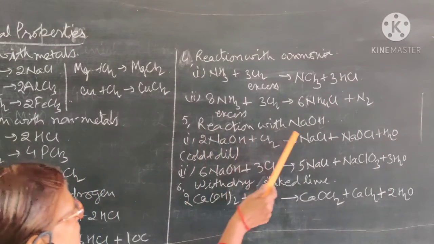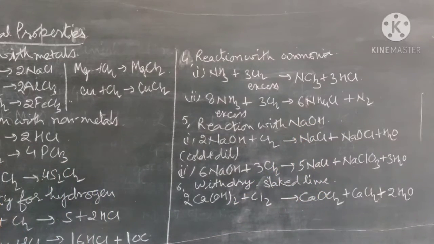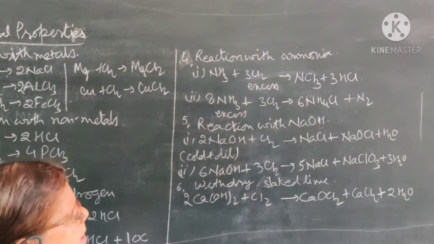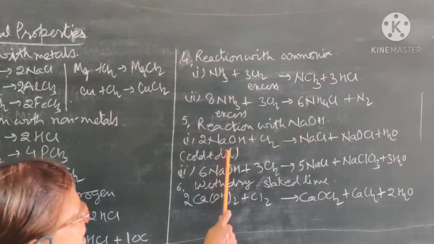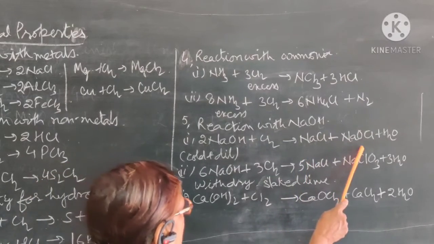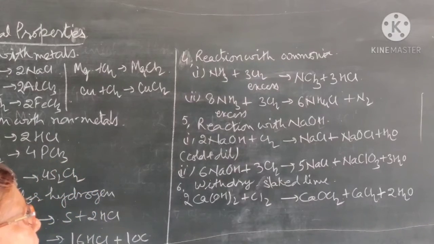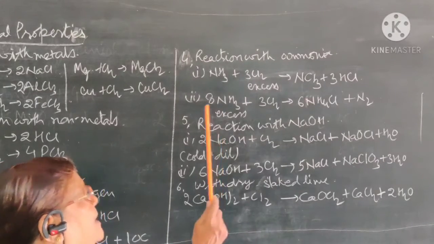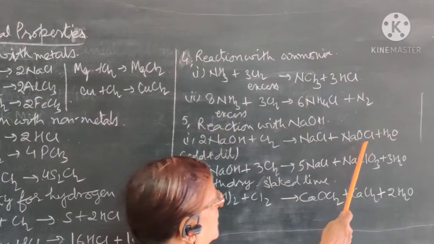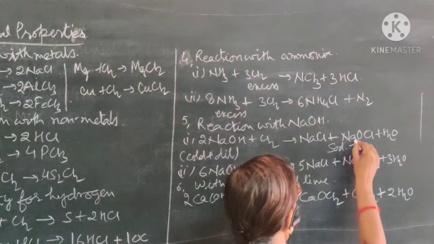Next is the reaction with sodium hydroxide, or with alkali. Again, it reacts in two ways. First, when we take cold and dilute alkali and pass chlorine gas through it, we form sodium chloride, sodium hypochlorite and water. So when chlorine reacts with cold, dilute sodium hydroxide, it forms sodium chloride and sodium hypochlorite. So you will get here the sodium hypochlorite.